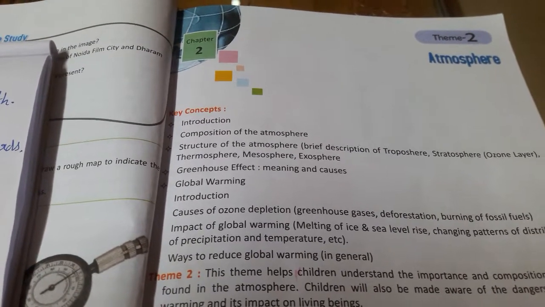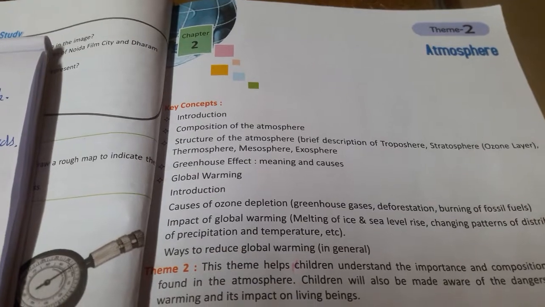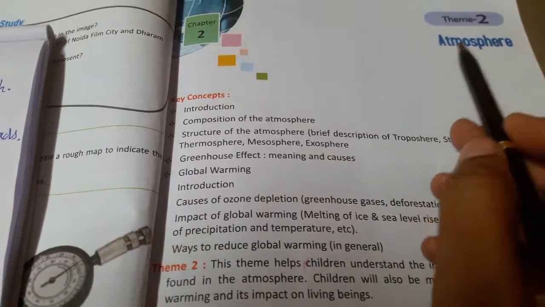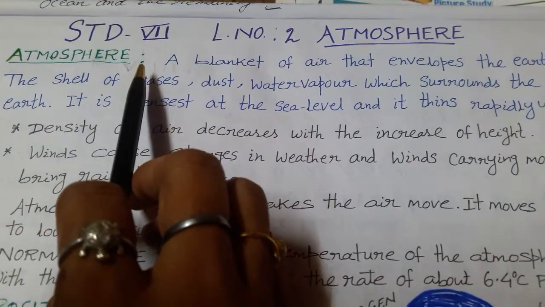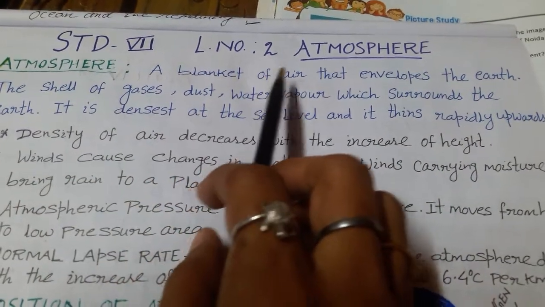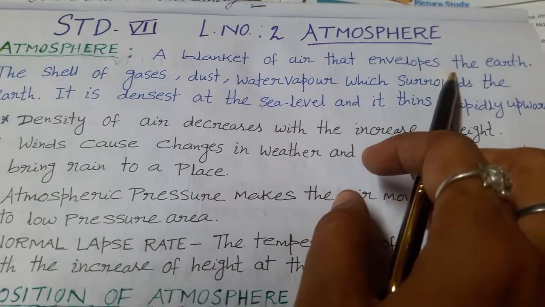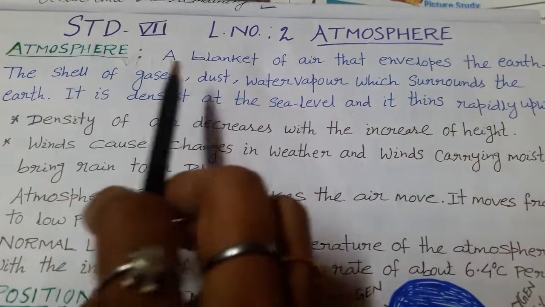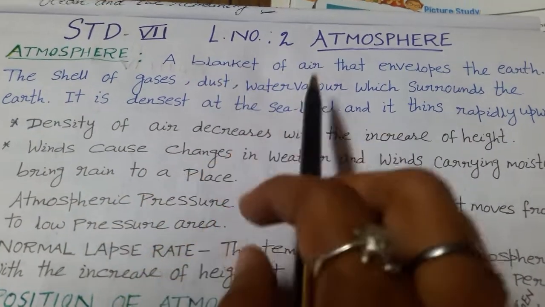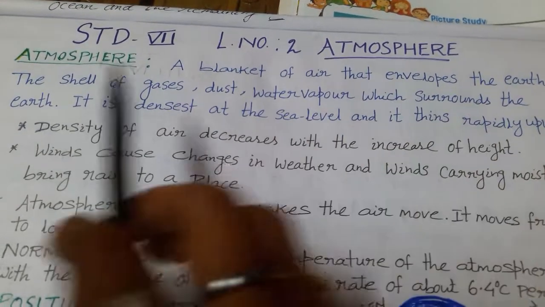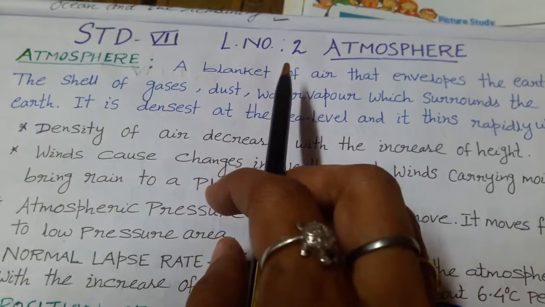Today we'll learn Standard 7 Geography, Chapter number 2, Atmosphere. First question, what is atmosphere? A blanket of air that envelops the earth, or we can say the cell of gases, dust, water vapor which surrounds the earth, known as atmosphere.